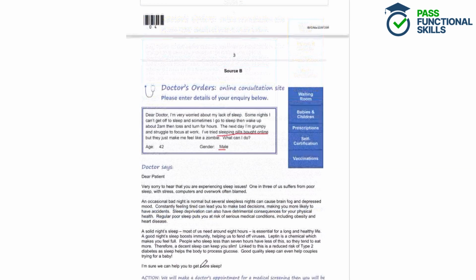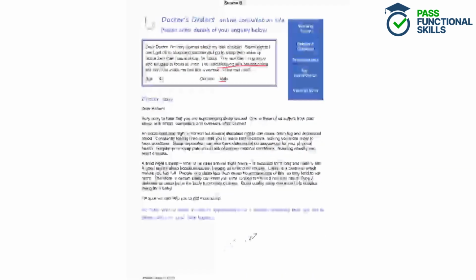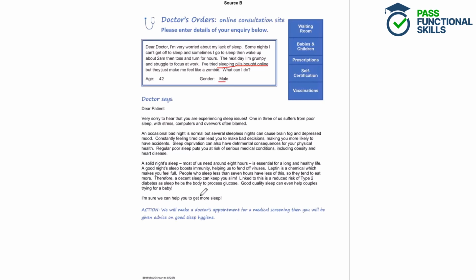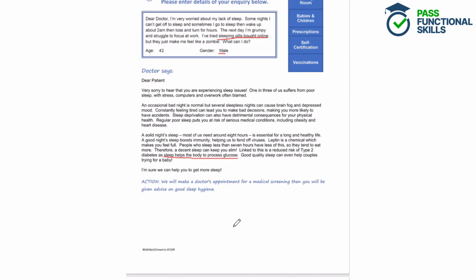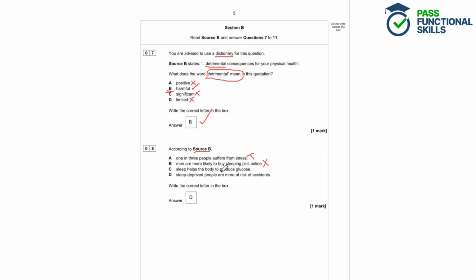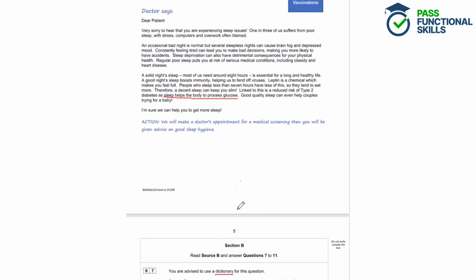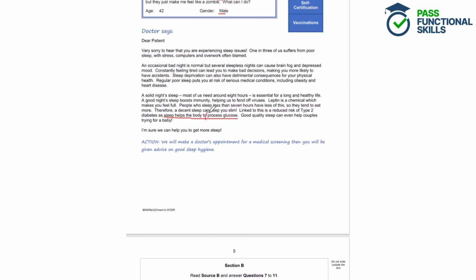So let's have a quick scan through the text and have a look for glucose being mentioned. So we can see that sleep helps the body to process glucose. Now, process does not mean the same thing as produce. So you've got to read that really carefully there to make sure that you don't make a mistake.